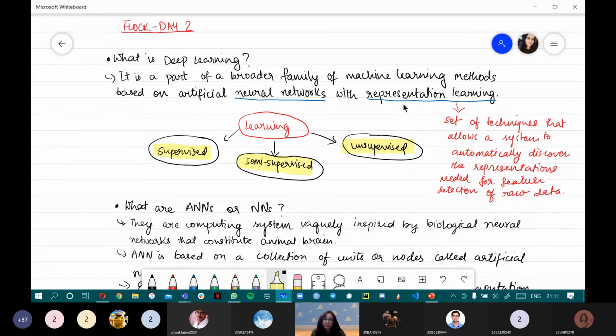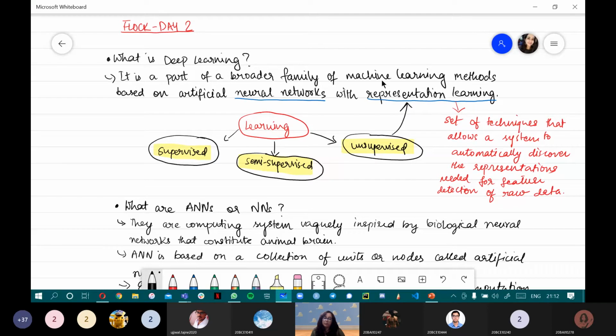So it is kind of related to unsupervised learning, which is what we just discussed. As a user or a designer or a developer, we just give the algorithm or our model the raw data. The rest we leave to the model to discover the patterns, the logic, and the existing relations between the parameters on its own. We don't give it anything else. That is exactly what representation learning means.